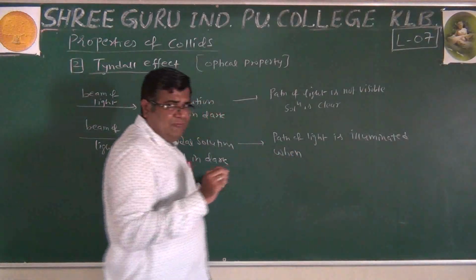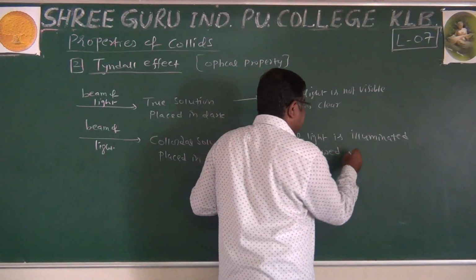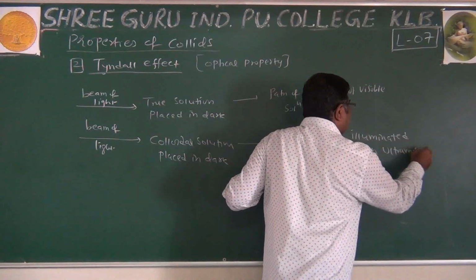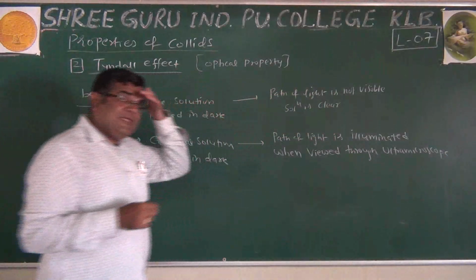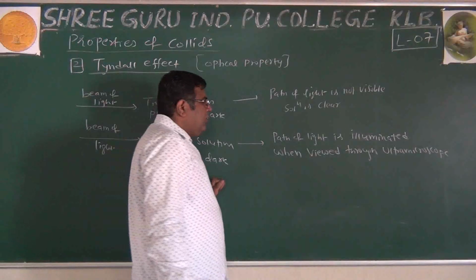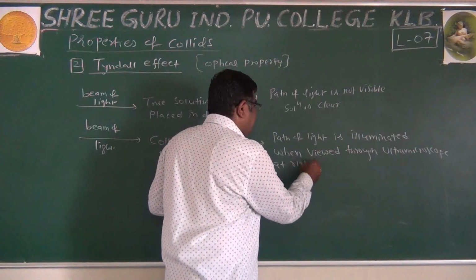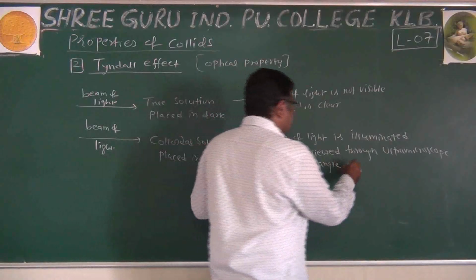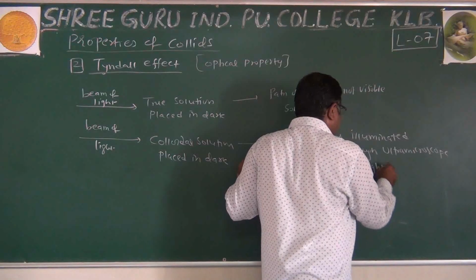But there are two conditions. When viewed through an ultra microscope, a device in which we can see the particles, at right angle to the light.